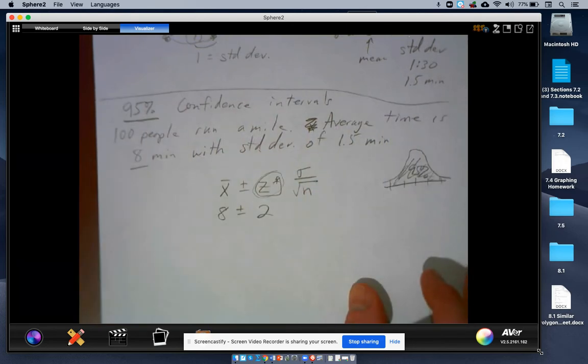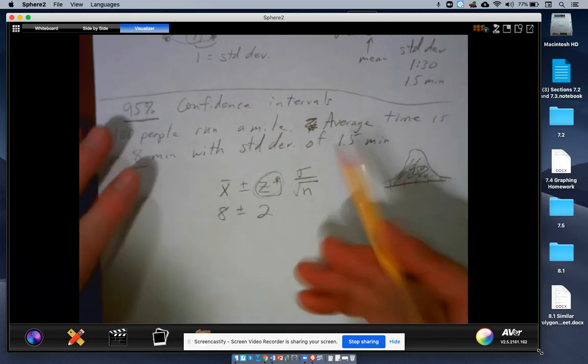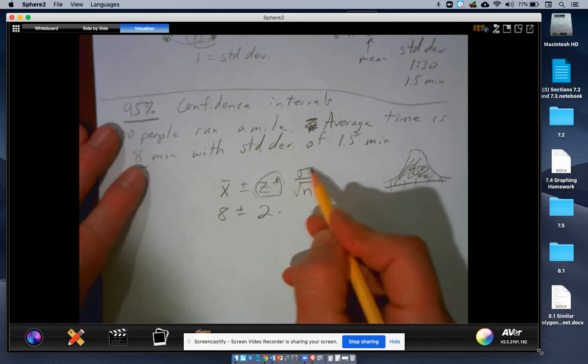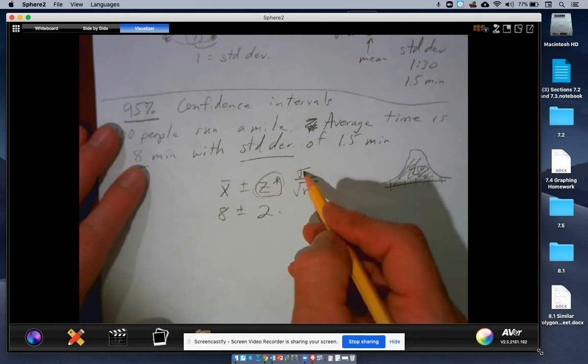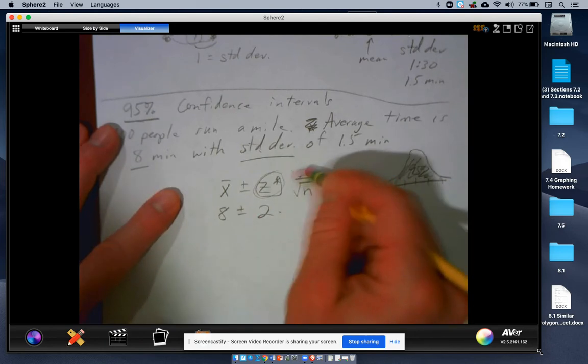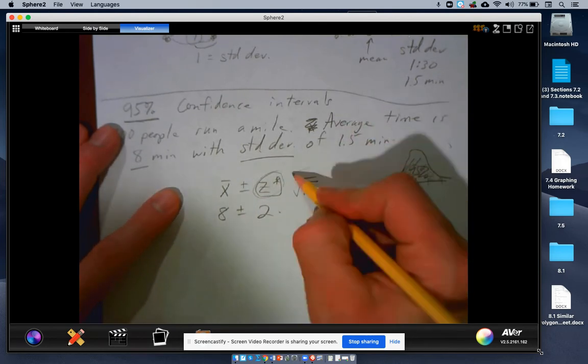Probably do one more. Times, now that little sigma, that's the Greek letter sigma. That means standard deviation. So you could actually write instead of sigma up here, and we can make life a little bit easier for us and just write standard deviation.